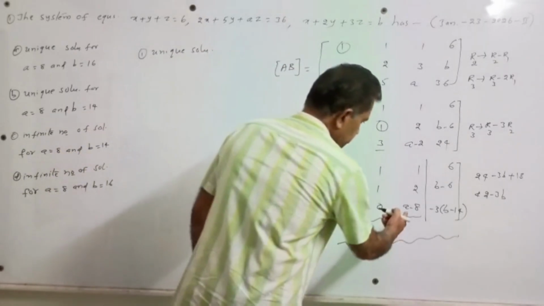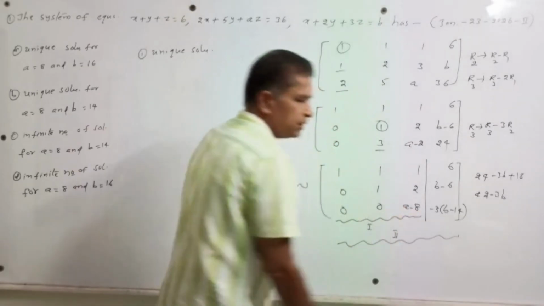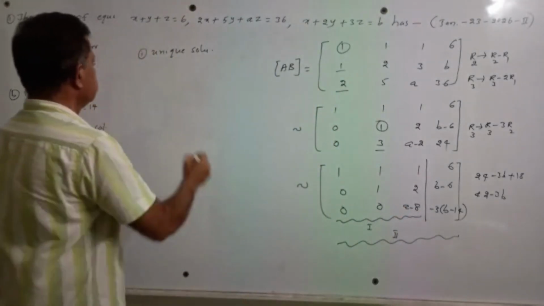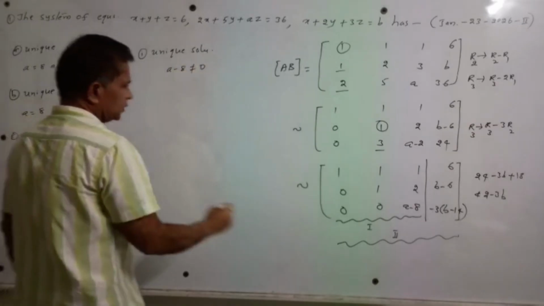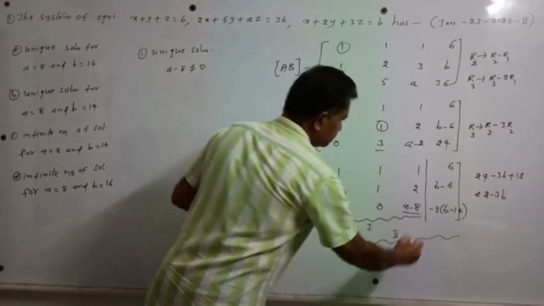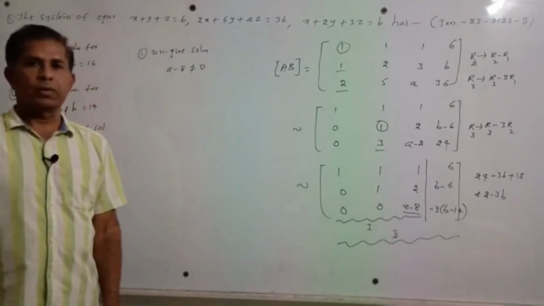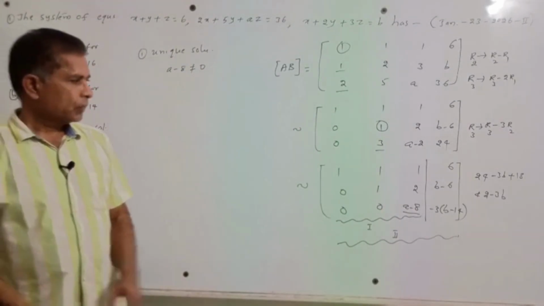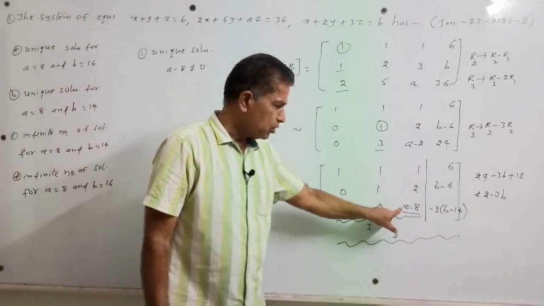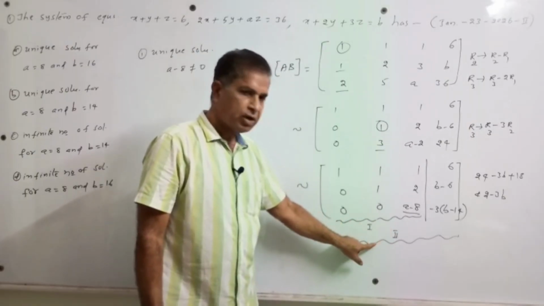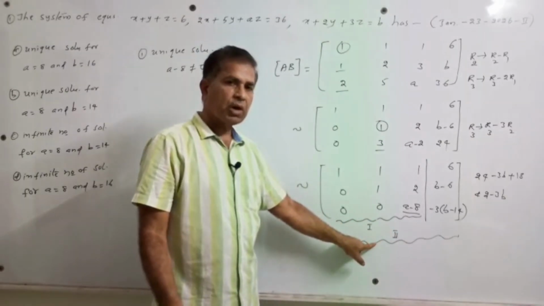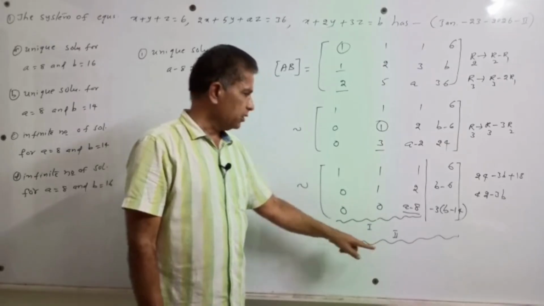So this element a minus 8 not equal to 0. What is the reason? When this element is not equal to 0, in the first matrix and in the second matrix, the number of non-zero rows is 3.